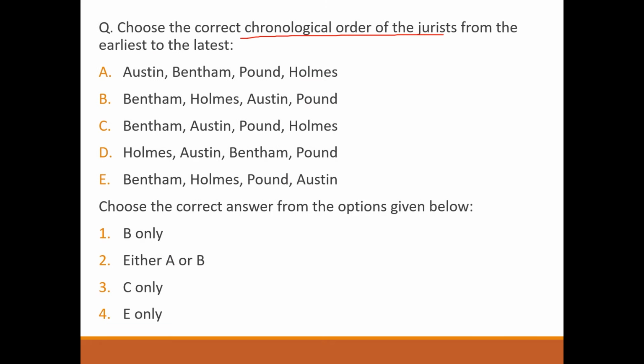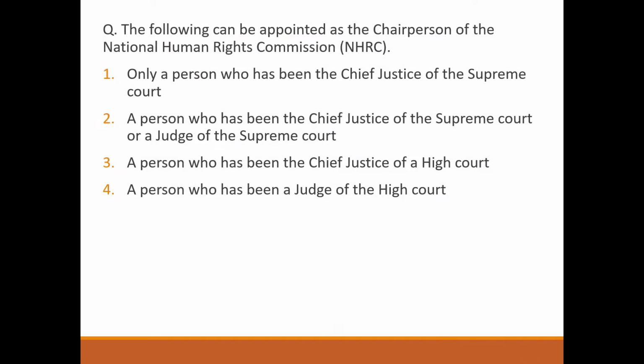Next question, the following can be appointed as the chairperson of National Human Rights Commission. Answer is option number 2, a person who has been Chief Justice of Supreme Court or Judge of the Supreme Court.